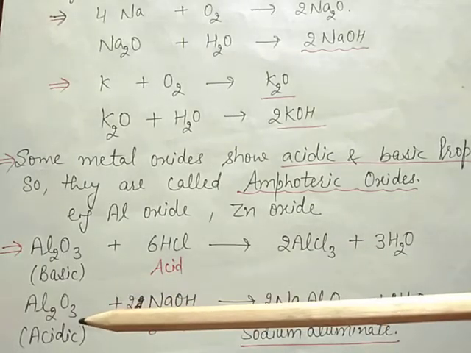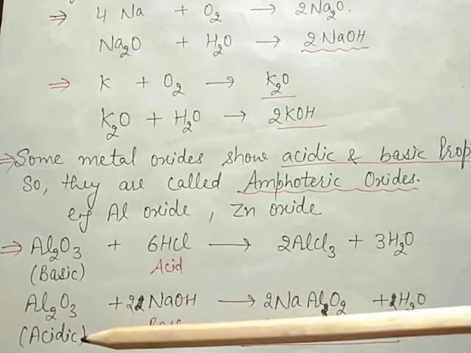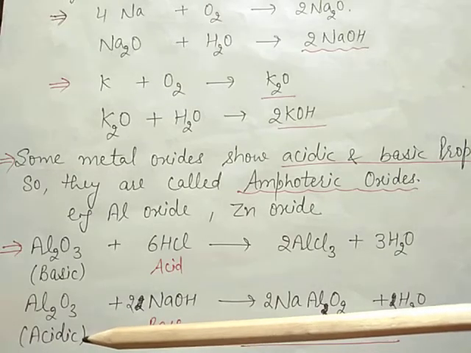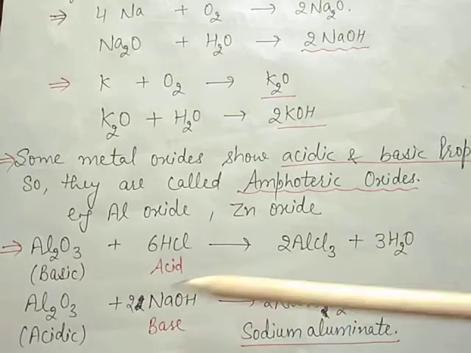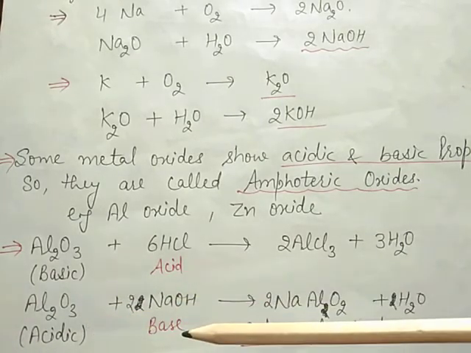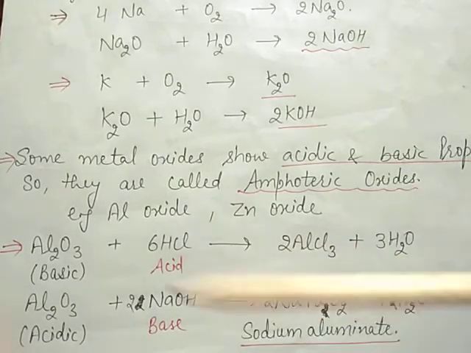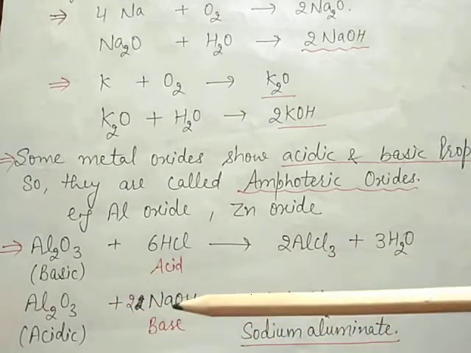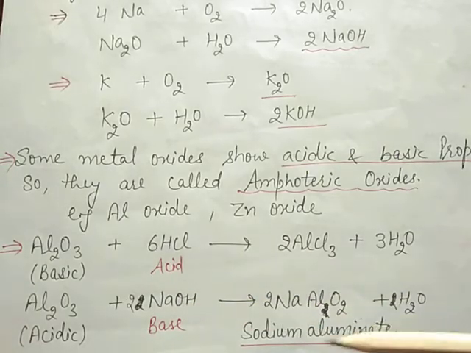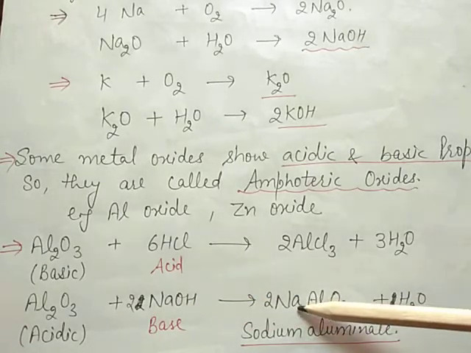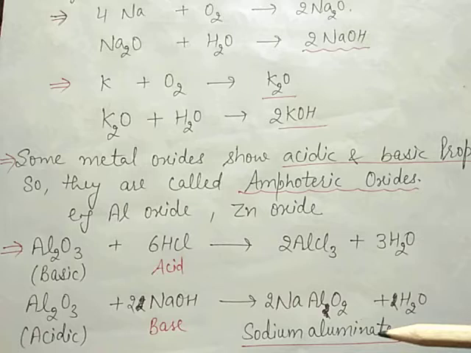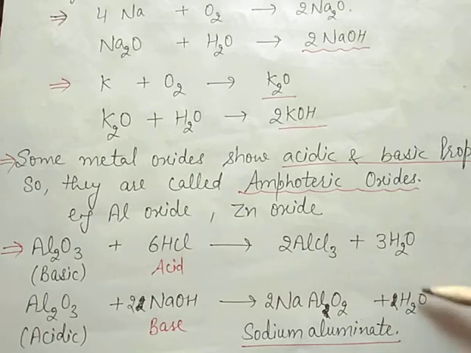But when this aluminium oxide behaves like an acid, it reacts with a base, and it also forms a salt plus water. Aluminium oxide reacts with base, it will form sodium aluminate, NaAlO2, plus water.